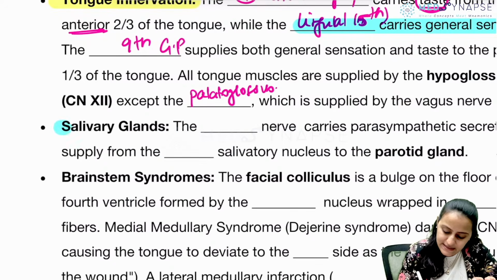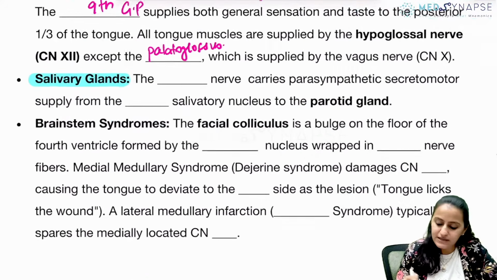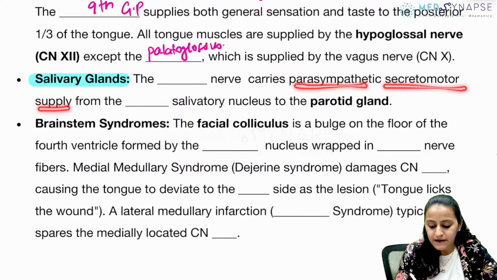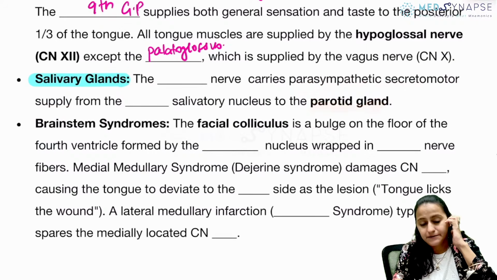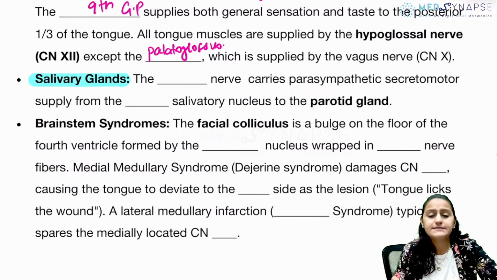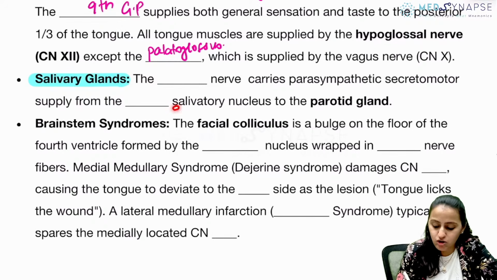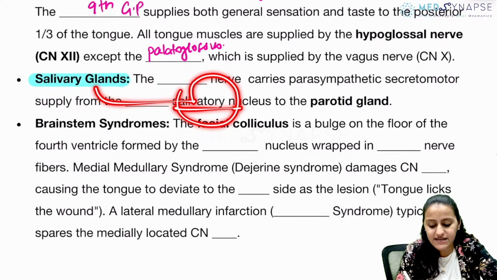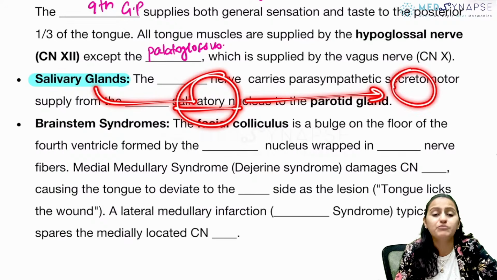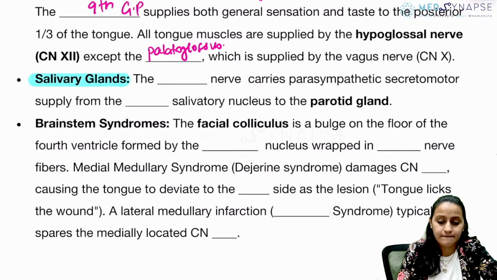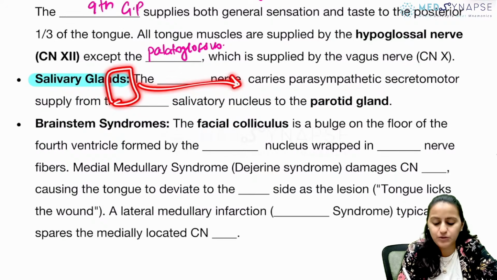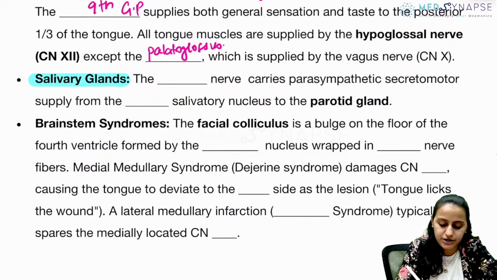Going to the next one in salivary glands. What nerve carries the parasympathetic secretomotor supply to the parotid gland? Tell me from which nucleus, to which ganglion it goes, and then it goes to the parotid gland. So what is the nucleus? What is this preganglionic nerve? What is the ganglion? And then going to the parotid.